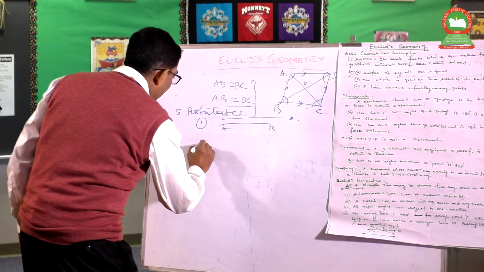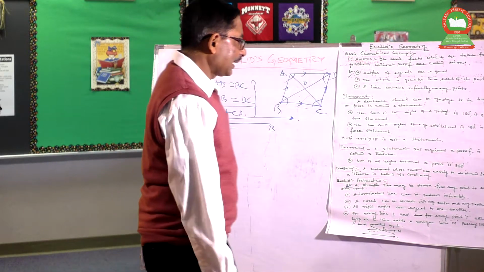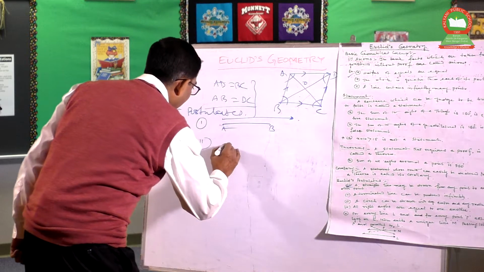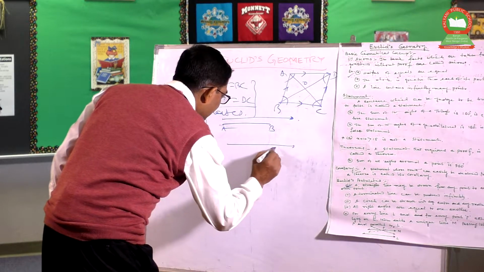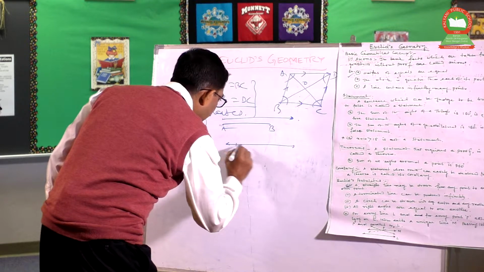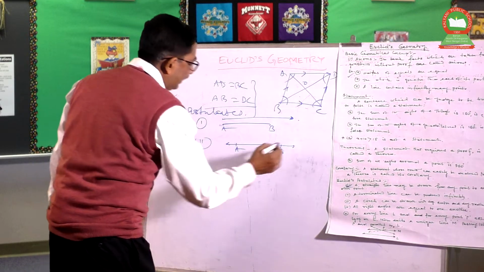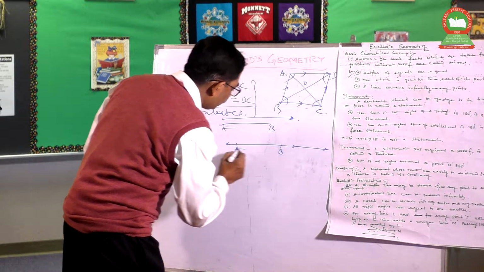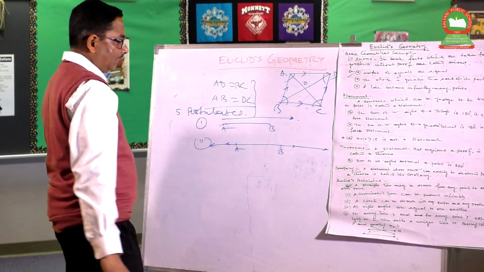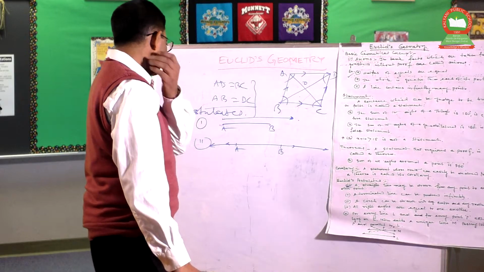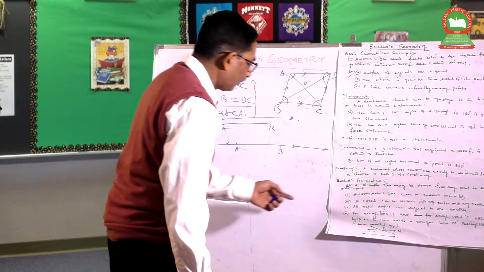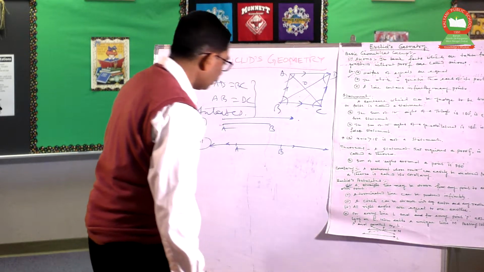Then number 2, terminated lines can be produced infinitely. A terminated line means, suppose A and B is one terminated line. It can be extended up to infinity or endlessly. This is what the postulate is talking about. It is accepted or granted, and no proof is required.